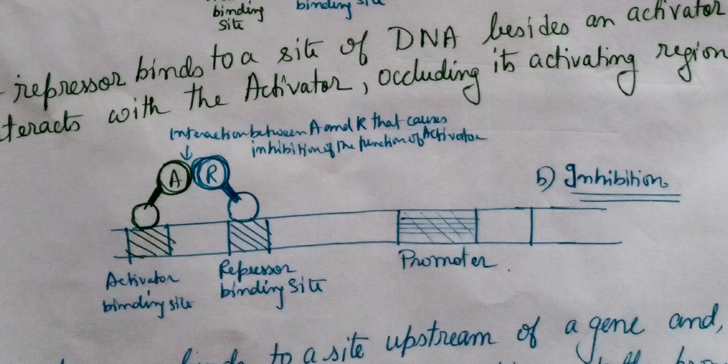It just binds with the activator to form a dimer, but will not activate the gene to carry out transcription.